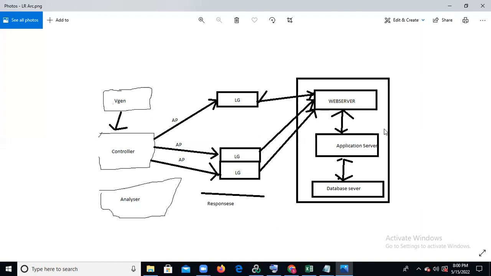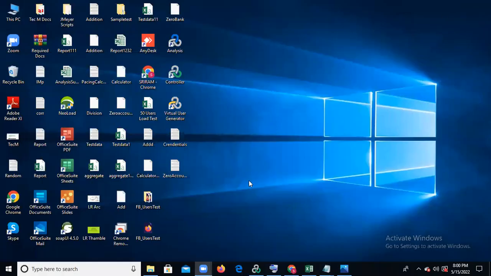You said here, the virtual user generation, I have to write the script? How to write a script, in what sense? No, I will show you that. For the script, there is no need to write anything. It will be recorded automatically. You can record, right? The script is automatically generated. Okay, got it. Finally, I will show that also.